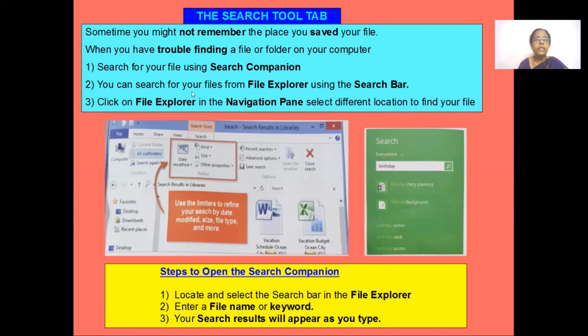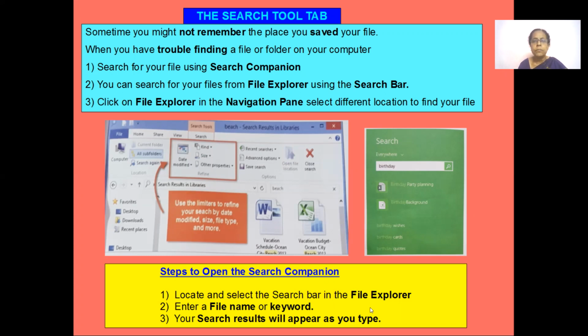So what you do, you can search for your files from the File Explorer. Click on the File Explorer, and in the search bar down here, you can just type what you are looking for, and then it searches. In the navigation bar, you have different options like the desktop and downloads and recent. You select an option, and whatever is in it will appear here. Or you can select the date and time that the file was modified, and then you can find the file by date.